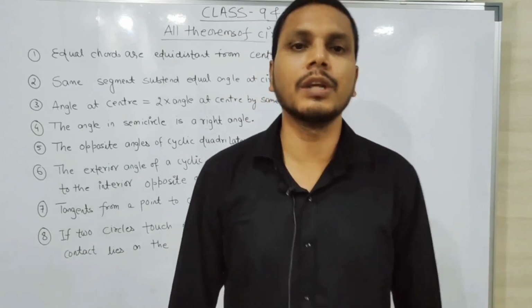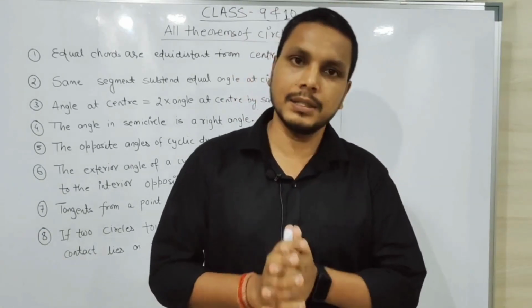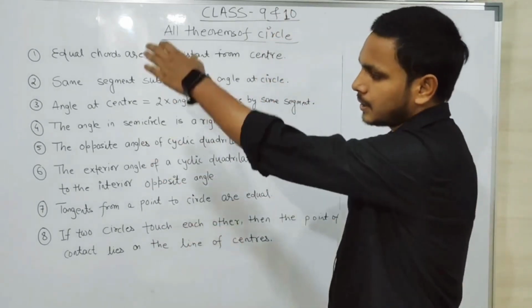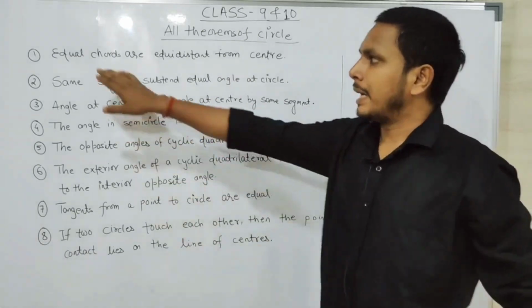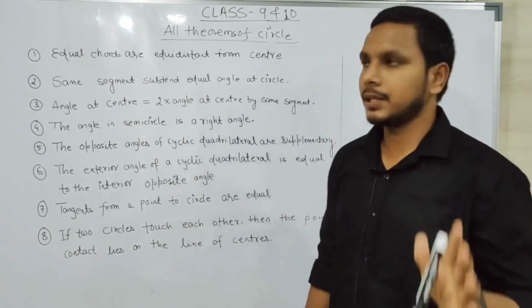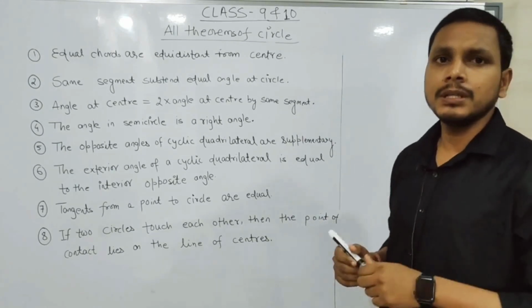Hello student, today we will learn about all the theorems of circle class 9 and 10. There are 8 theorems written on the board, and we will learn them one by one. The first theorem statement is: equal chords are equidistant from the center.